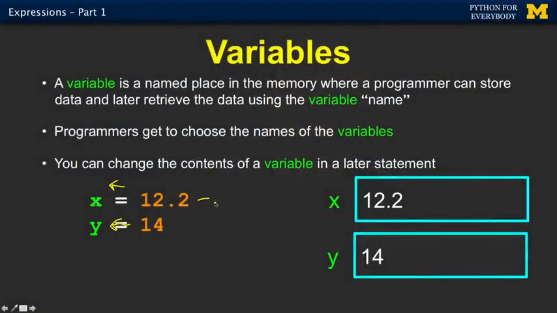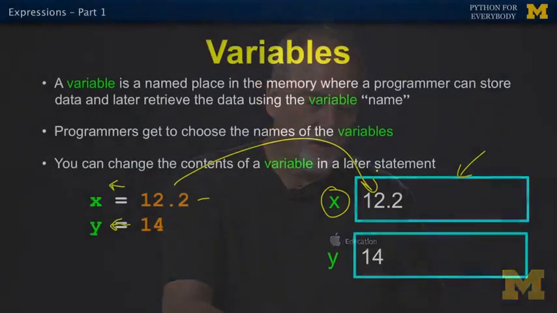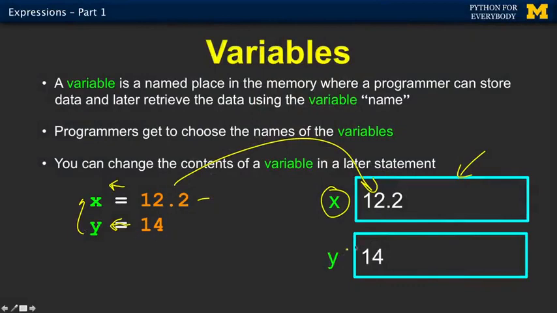So to look at this very first statement, what we're really saying is, it's a pretty complex statement. After a while, you'll just use it. Python, find us a spare piece of memory somewhere and give it a label of X and put 12.2 in it. And remember all that stuff. That's one of the things that Python does for us. It remembers stuff. Then we go to the second statement. It says, oh, hey, Python, find some memory, some spare memory that you got laying around, label it Y, and put 14 into that. Okay? And so that's how these things work. And you chose X and you chose Y.